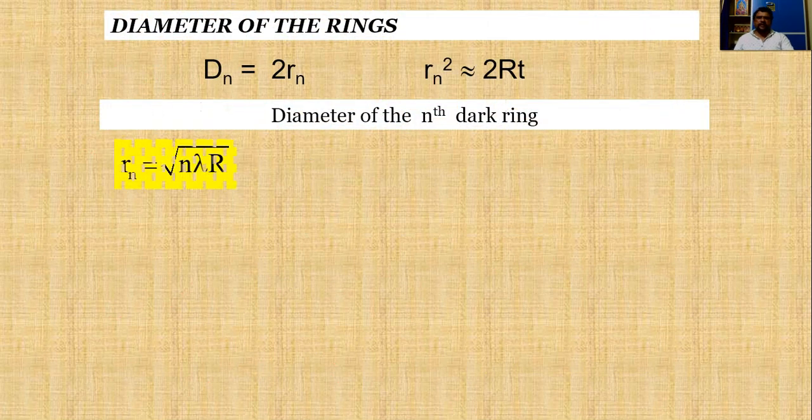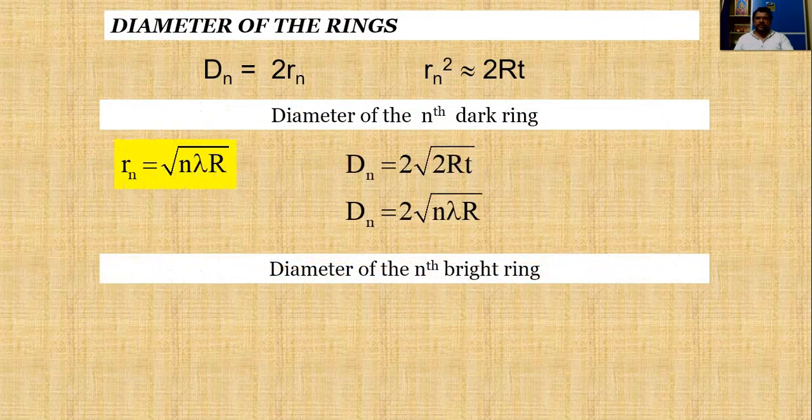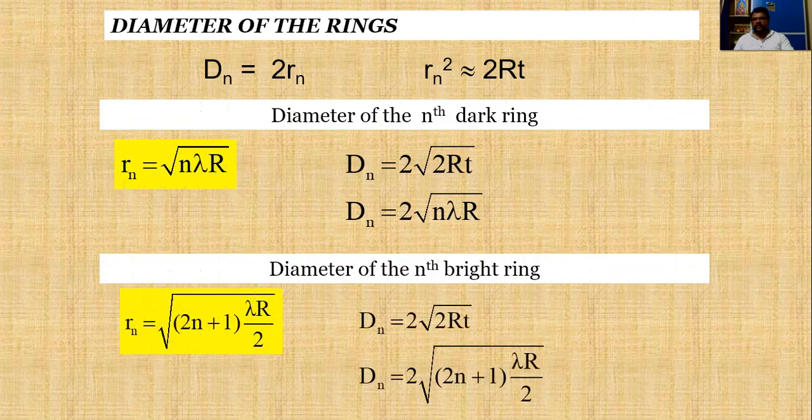Now let us calculate the diameter of the dark ring or bright ring. We have already calculated the value of Rn in the previous slide. We simply substitute that Rn value here, because the diameter is 2 times the radius of the Newton ring. That's why Rn square will be equal to 2RT.